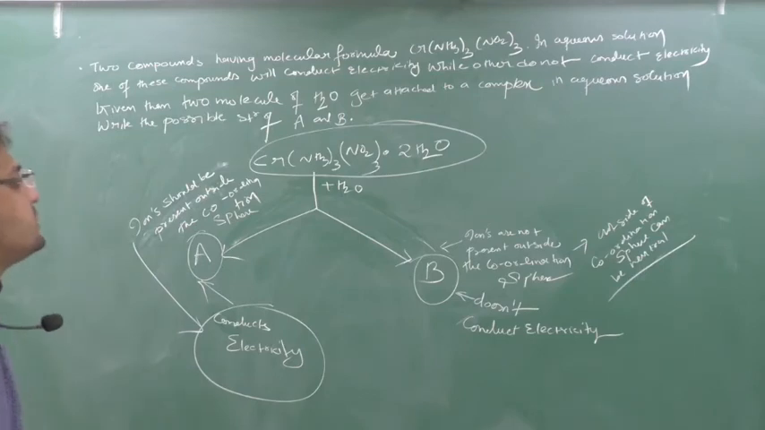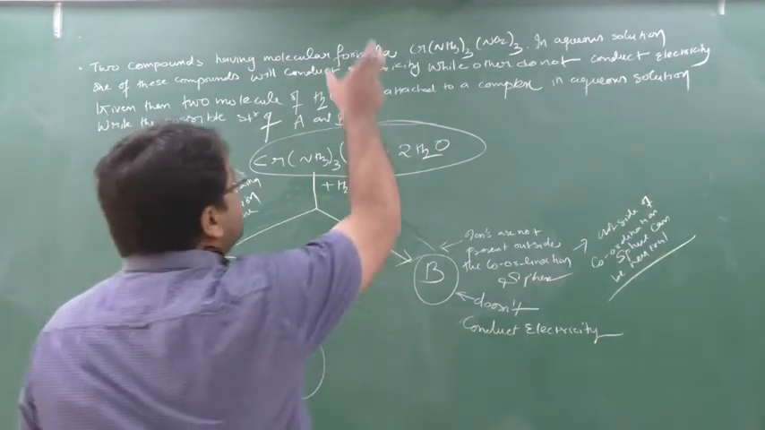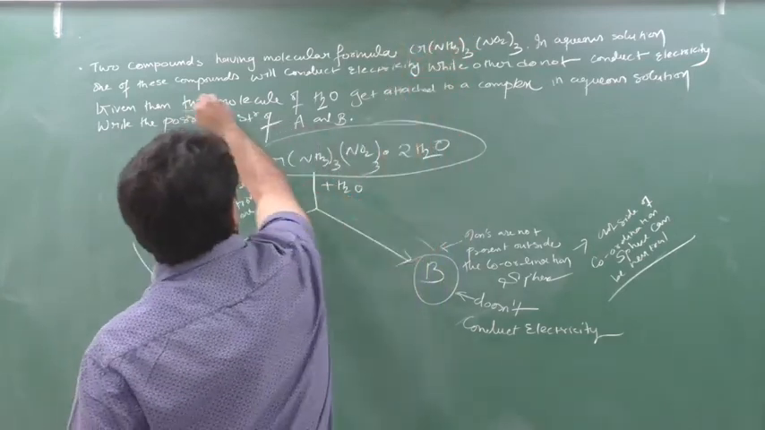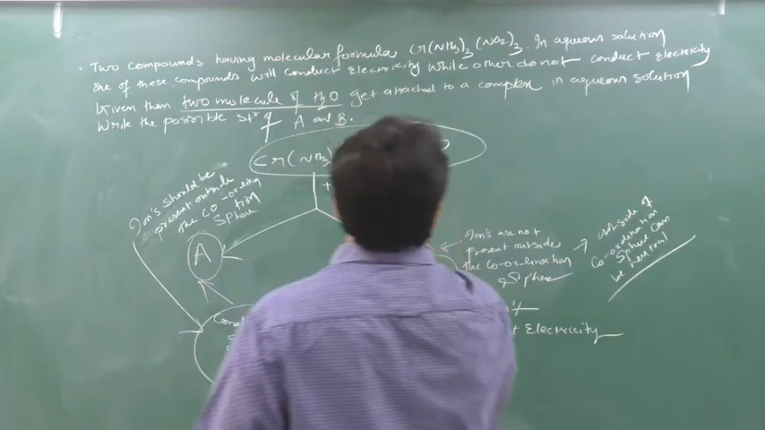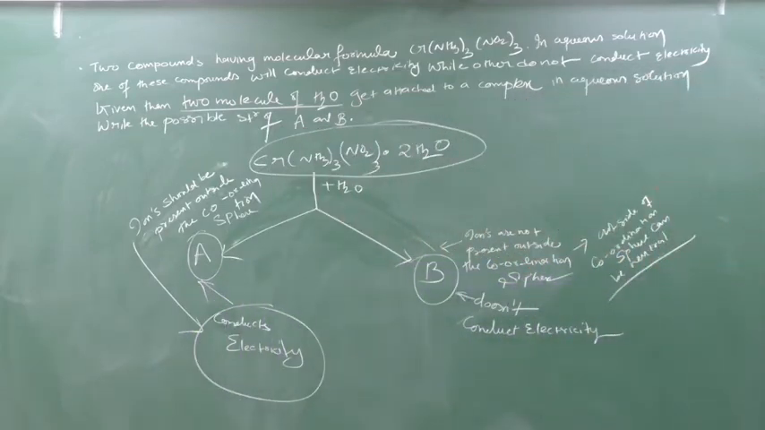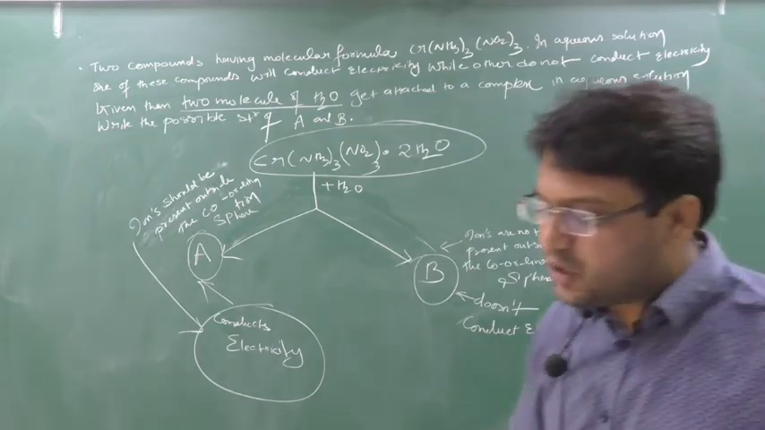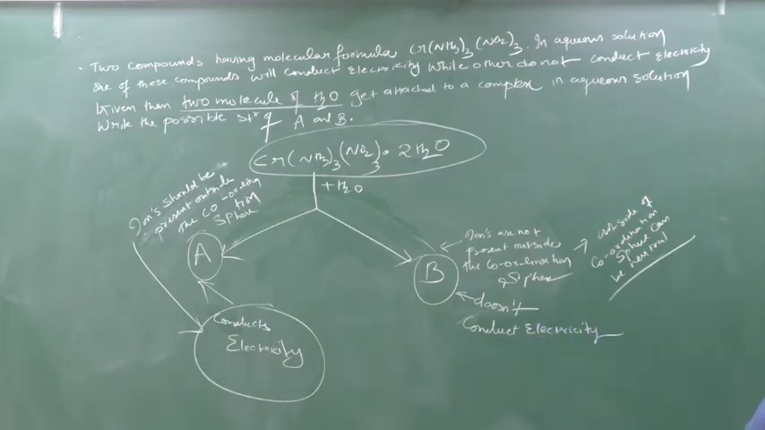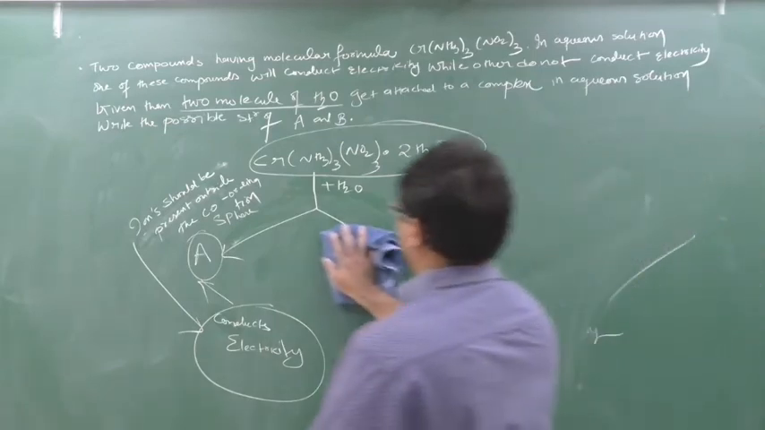So what can be the possible structure? When this compound having the molecular formula is dipped in water, it gets two molecules of water. So I have written here 2 molecules. Now we have to see which one conducts electricity and which one does not. Take a screenshot, then I'll move to the next. See here, now see how it's possible.